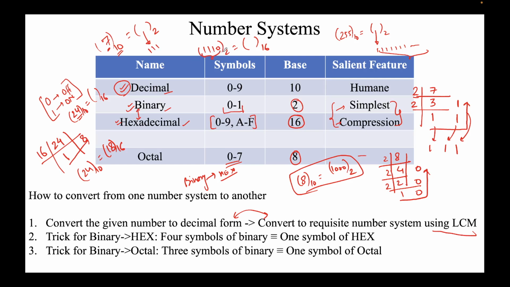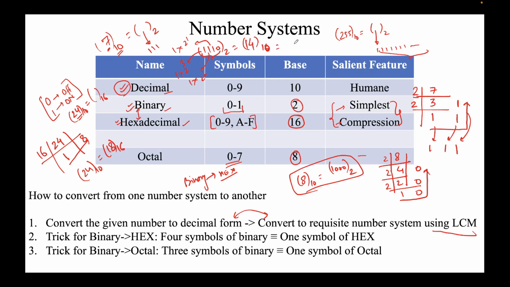So every 4 bits of binary correspond to exactly one symbol of hexadecimal. How do we convert it? 1 into 2 to the power 3, plus 1 into 2 to the power 2, plus 1 into 2 to the power 1, that's 8 plus 4 plus 2, which is 14. So this number will be 14 in decimal.